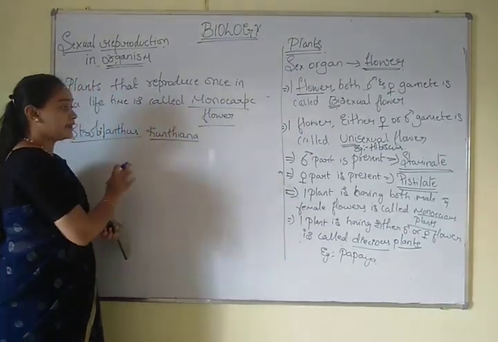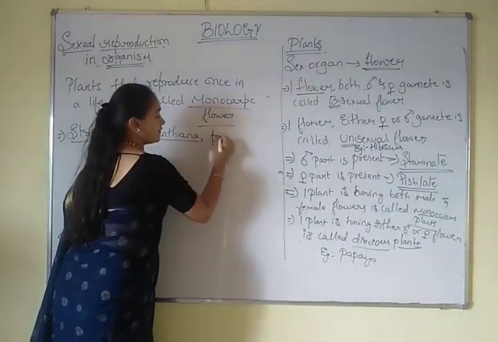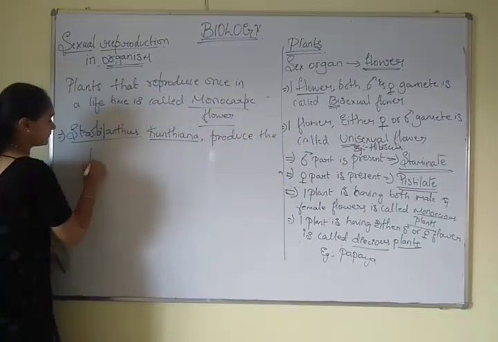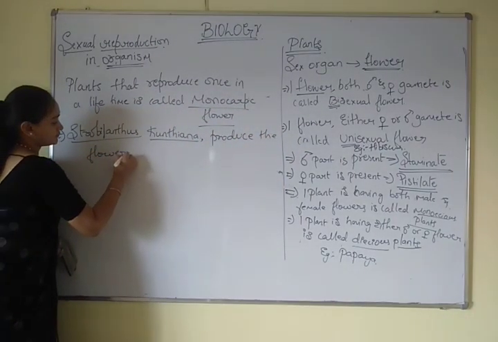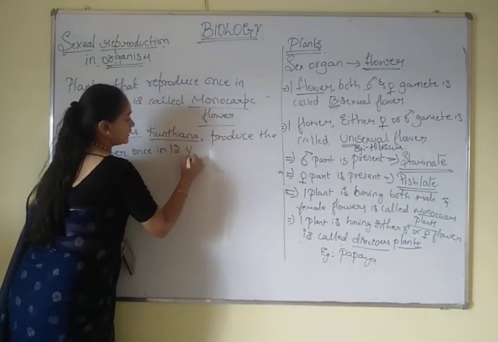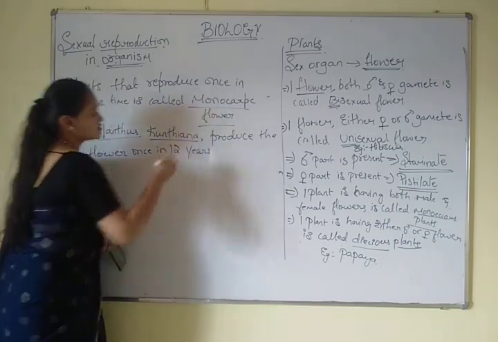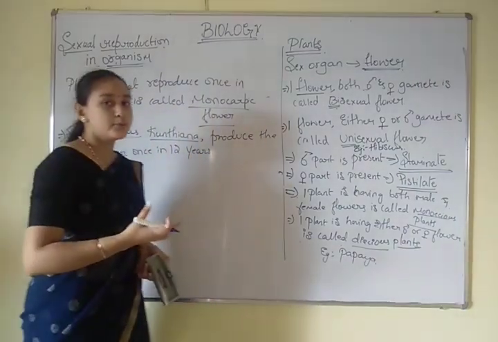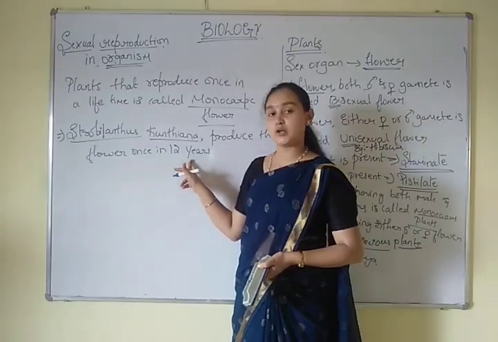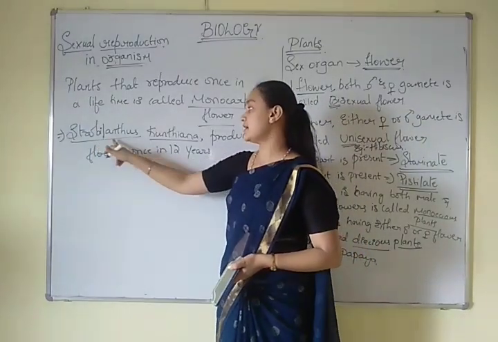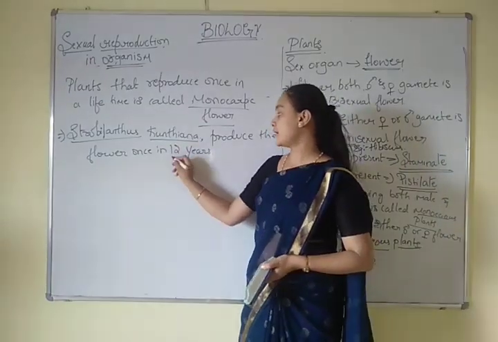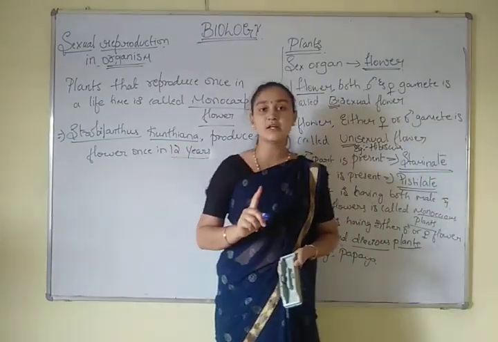It is a plant which will produce the flower once in 12 years. This flower is very beautiful. So the plant name is Strobilanthes kunthiana, and it produces the flower just once in 12 years.